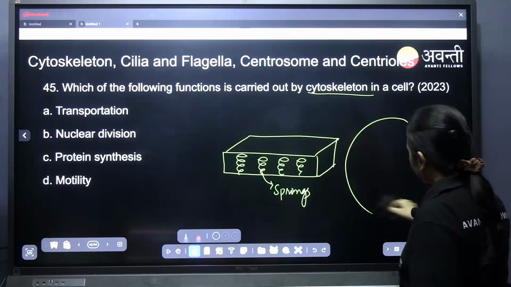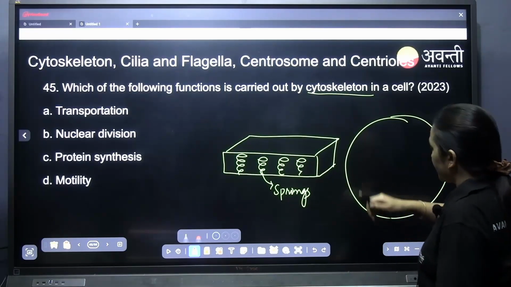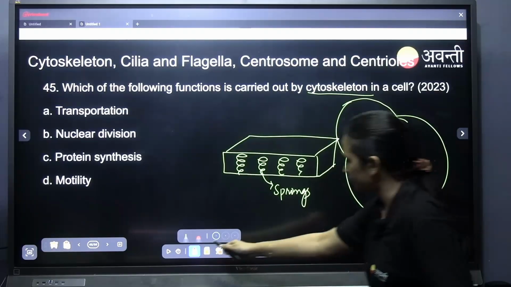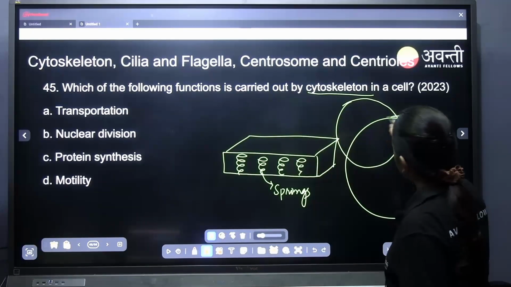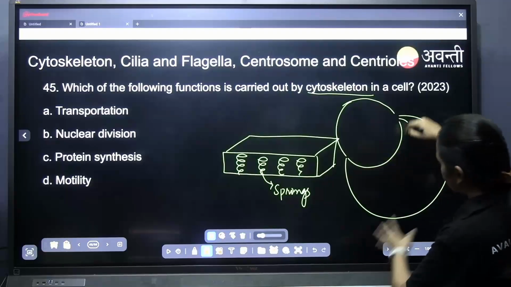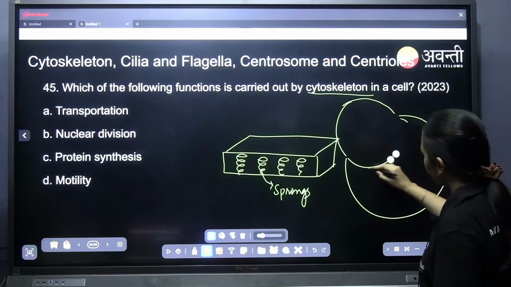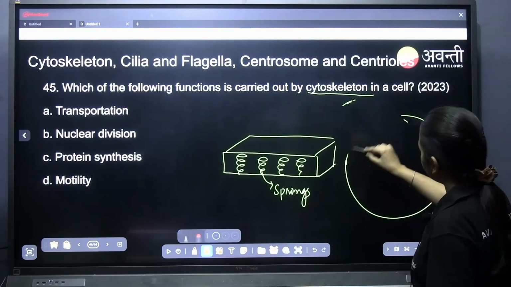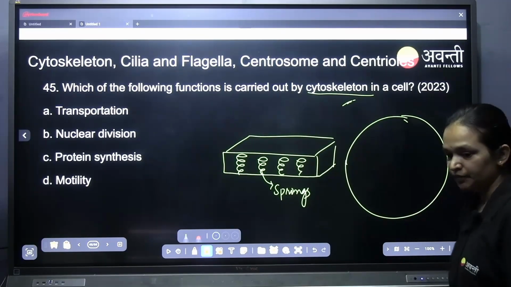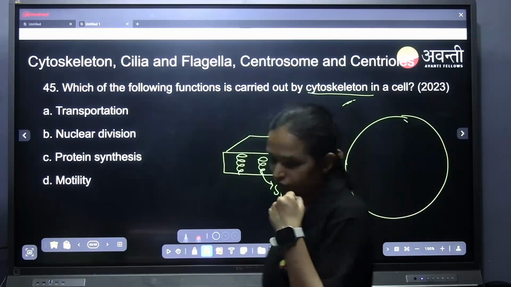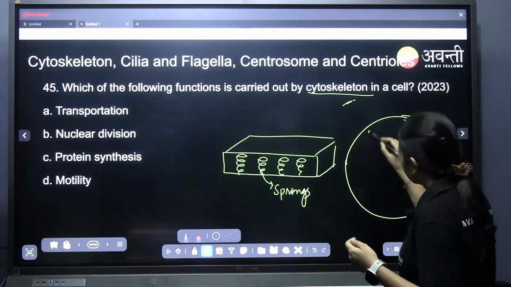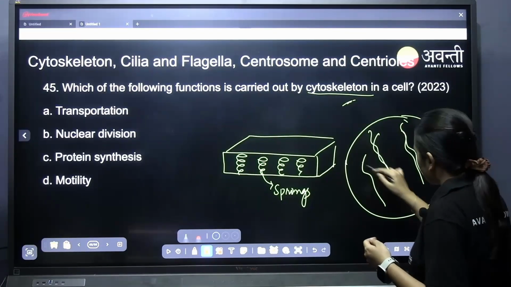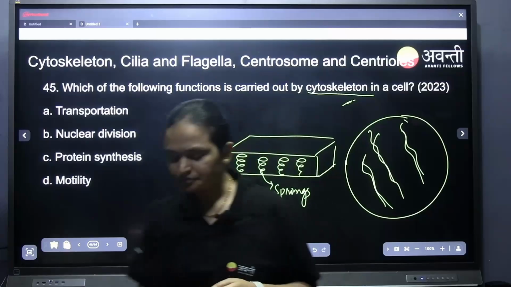I will tell you. If this is a cell and another cell is present, this cell can deform itself, going inward like this. When you remove this particular cell, the cell will definitely regain its position. How does it regain its position? Inside, the cytoskeleton is present everywhere.